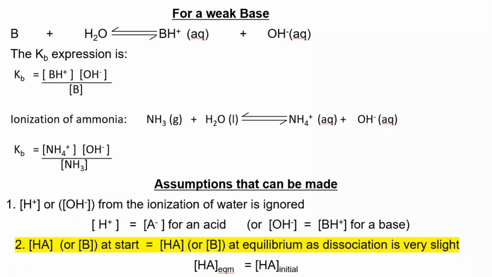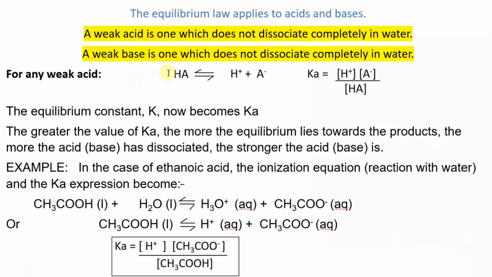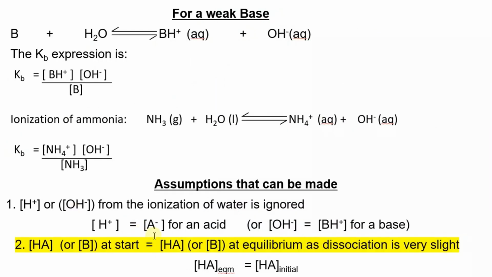Let me go back for a moment. For an acid, we see that H+ is produced at the same time as A-, concentrations taken to be the same. For a base, OH- ions produced are taken to be the same as the concentration of BH+.